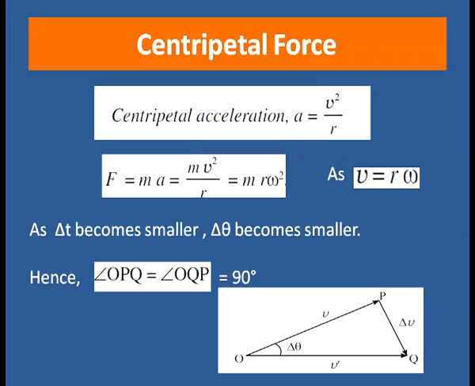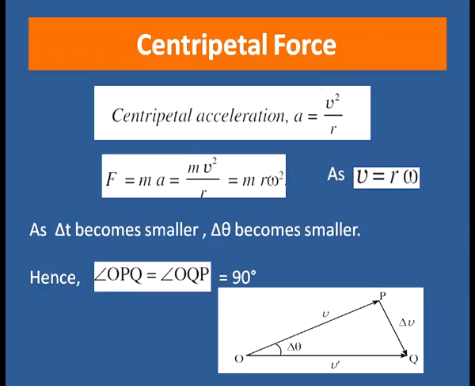This is the expression for force, known as centripetal force. So F, the centripetal force, equals m v square by r, or m r omega square, where omega is the angular velocity. This is the magnitude of centripetal force.